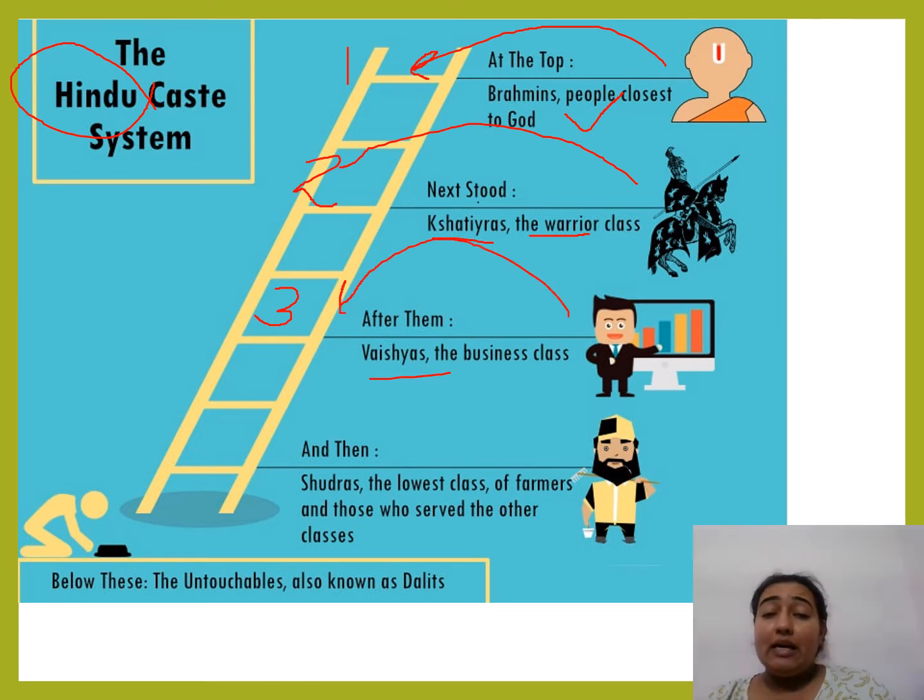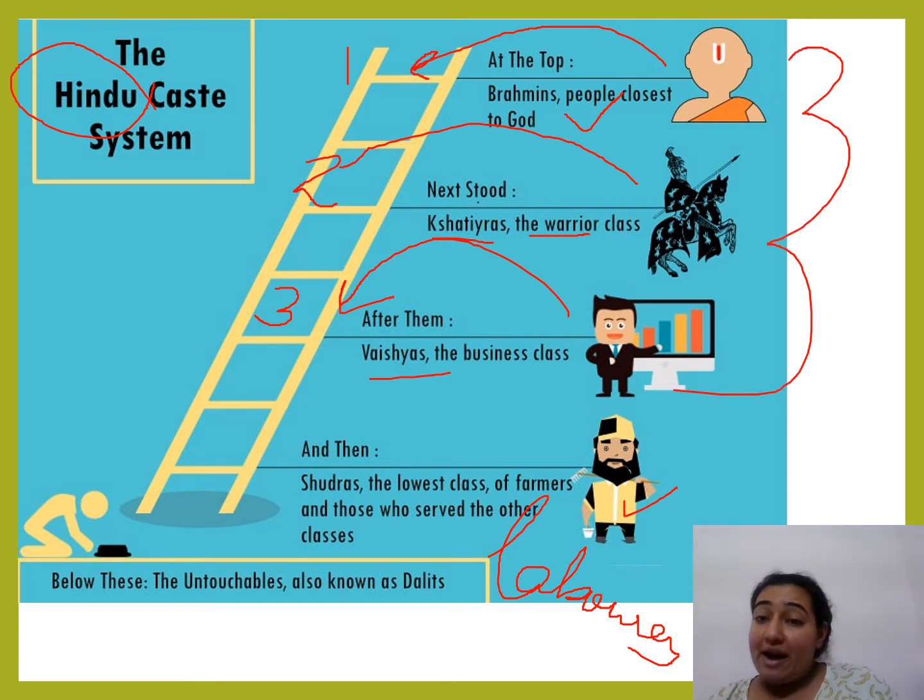Now you must be thinking, okay, all the classes are divided, so who will fall in the fourth category? Like we also discussed, the Shudras, the farmers, the peasants who served all the other classes. Shudras are people like daily wage laborers, all those people who work with other people and help the three higher classes. So they come in the fourth level, but still they had some type of respect in society, although they were in the fourth class.